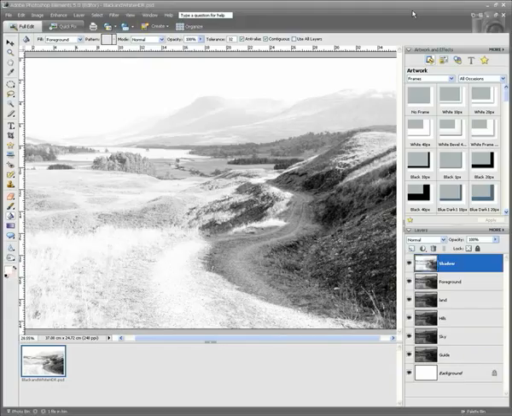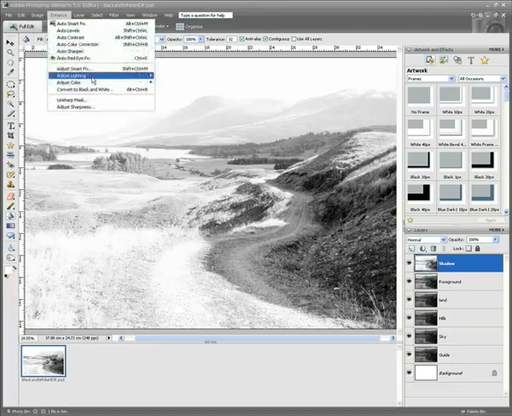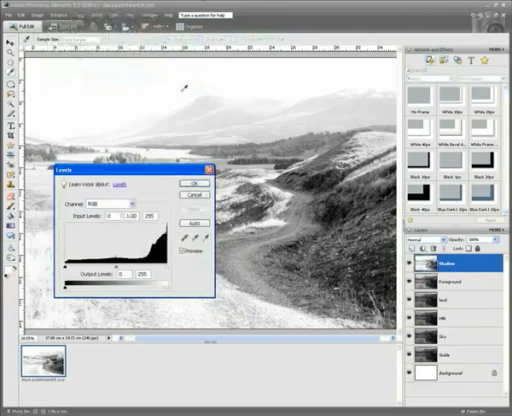Now we usually use adjustment layers when we are applying levels. Today we're actually going to apply those adjustments with levels directly to each of the layers. So to do this we can go up to Enhance, Adjust Lighting and Levels, and that'll instantly bring up our levels adjustment.